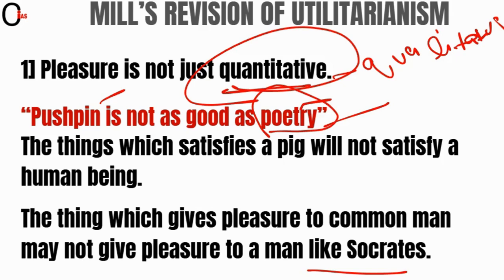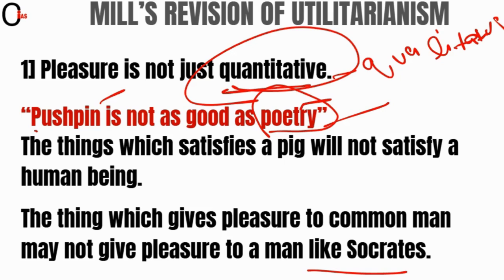So here, friends, as I have told you, pushpin is not as good as poetry. So here, Socrates may love reading poetry. Why? Because Socrates is a wise man. He will love reading poetry. Why? Because he will see that by reading poetry, he will learn something, right? It will be a meaningful time, right? But playing pushpin will be a waste of time. So for a common man, playing pushpin would be worth it, right? But people like Socrates will always prefer reading poetry.